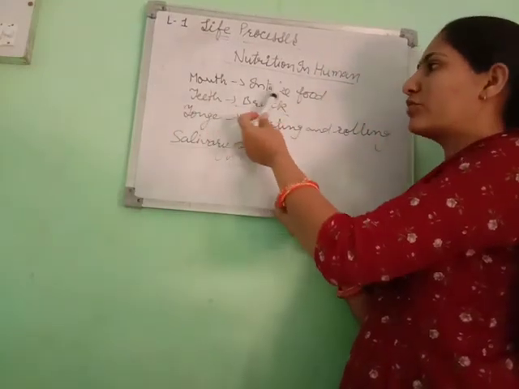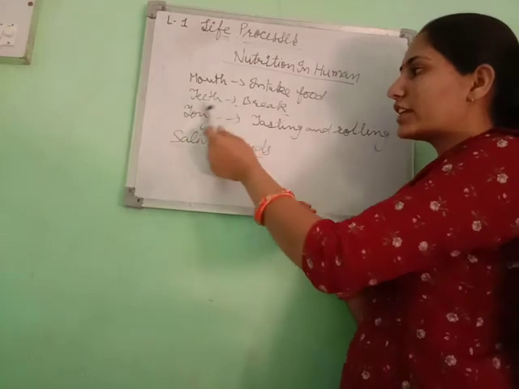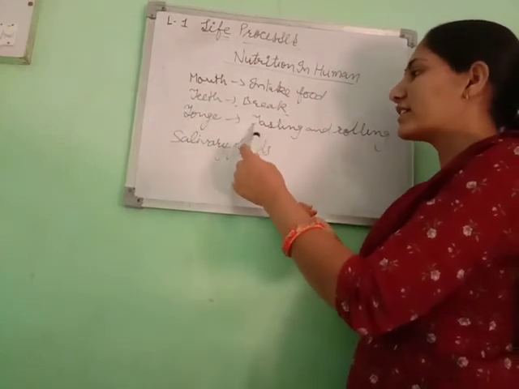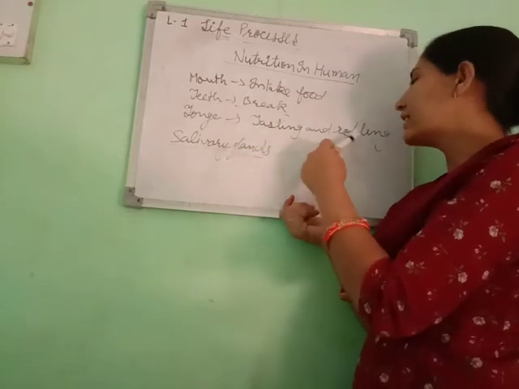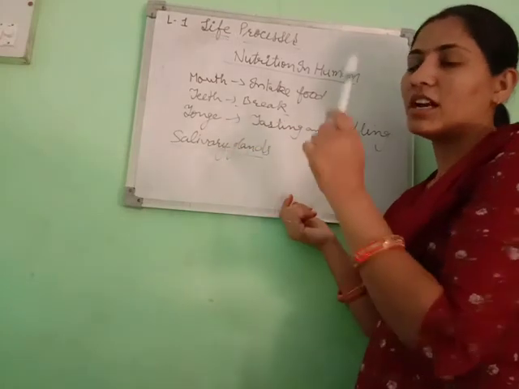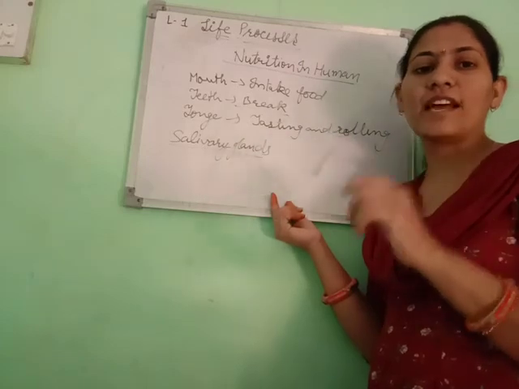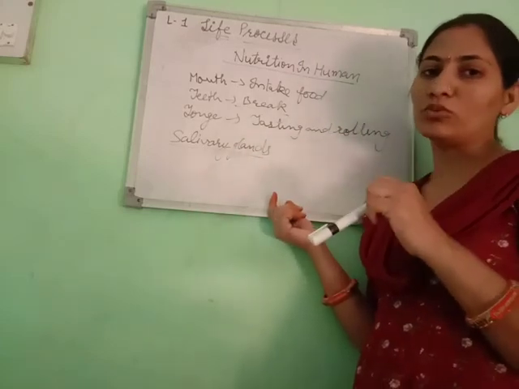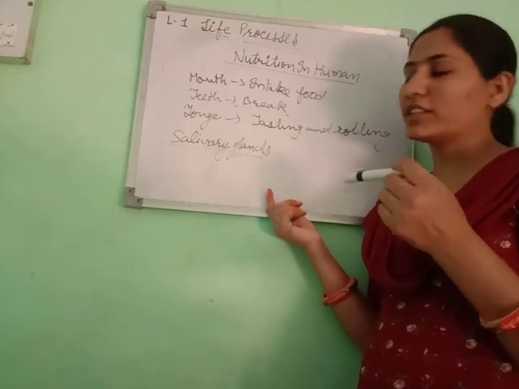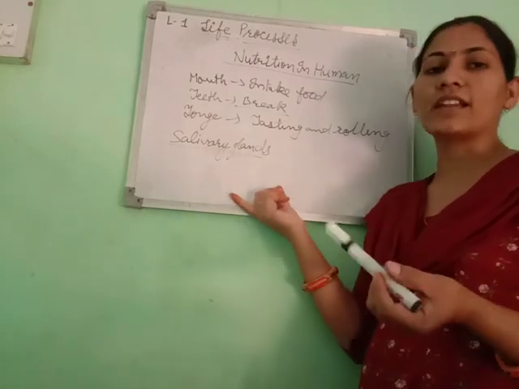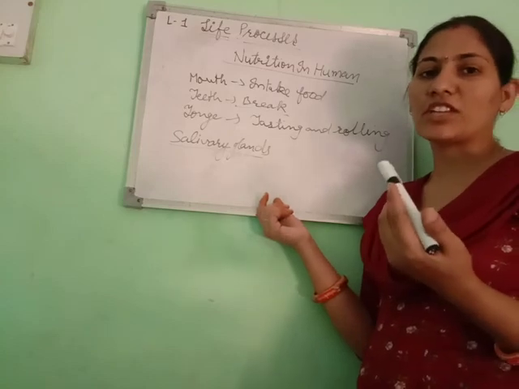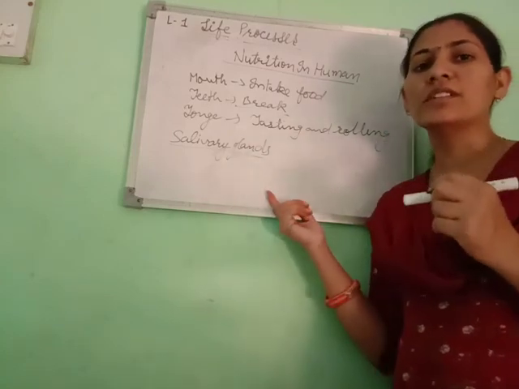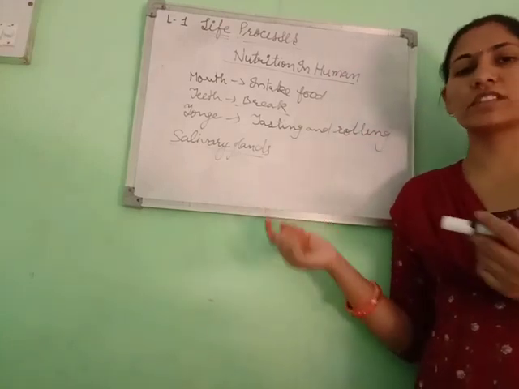Firstly we intake food from the mouth. Teeth break down the food particles, and the tongue helps in tasting and rolling the food material. After that, in our mouth there are salivary glands, which means digestion of food starts from our mouth. They secrete saliva, and saliva has an enzyme, salivary amylase. From salivary amylase, digestion of food is started. These things we will discuss in the next class.